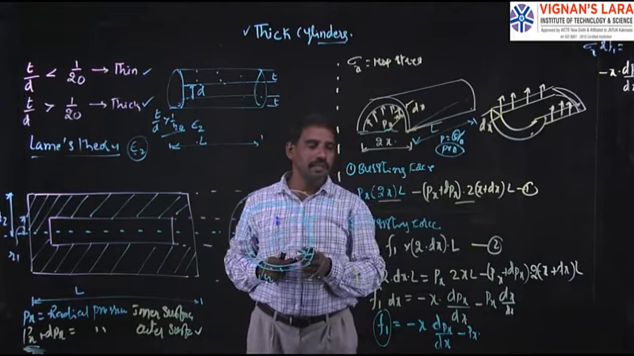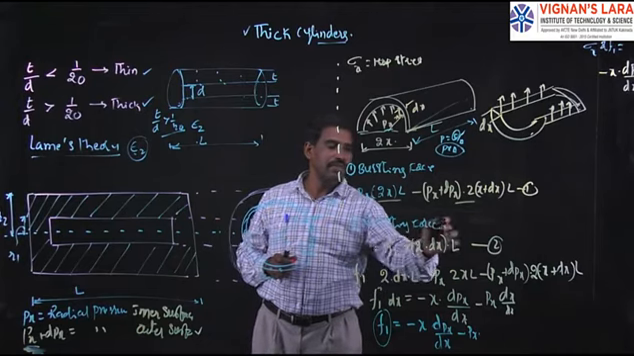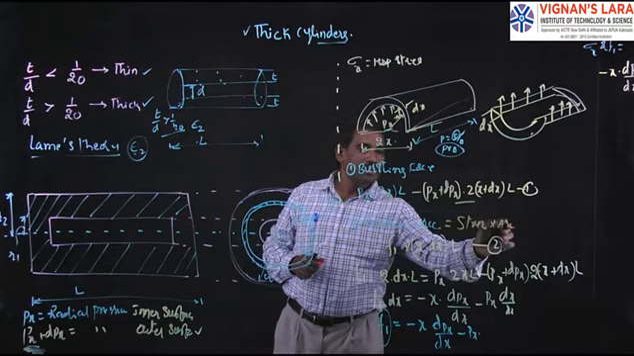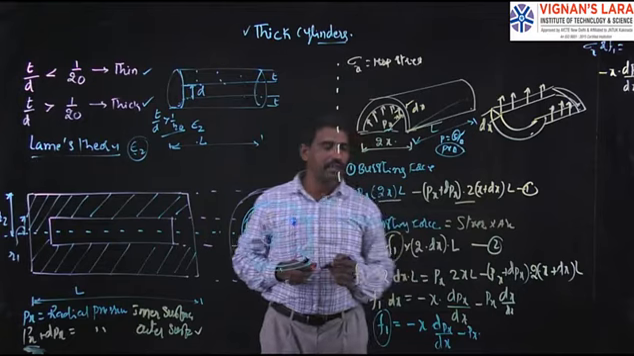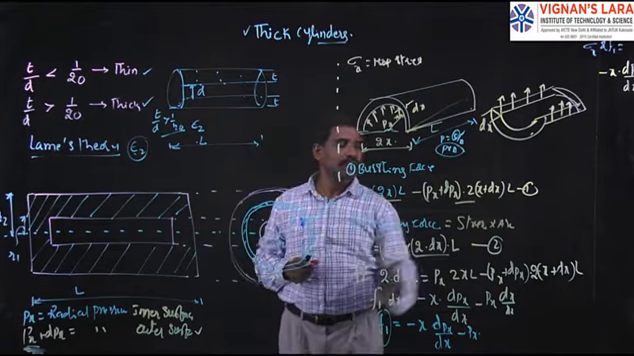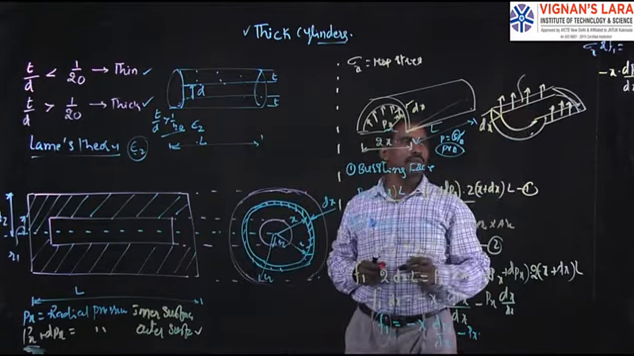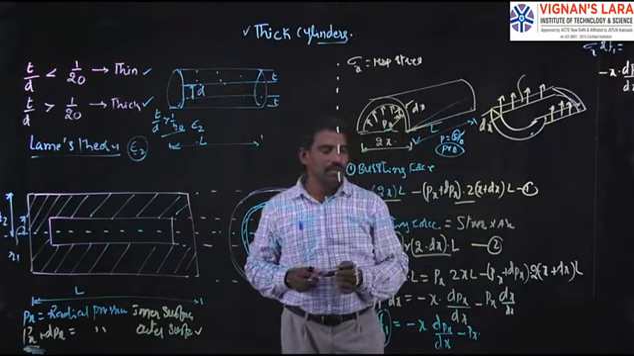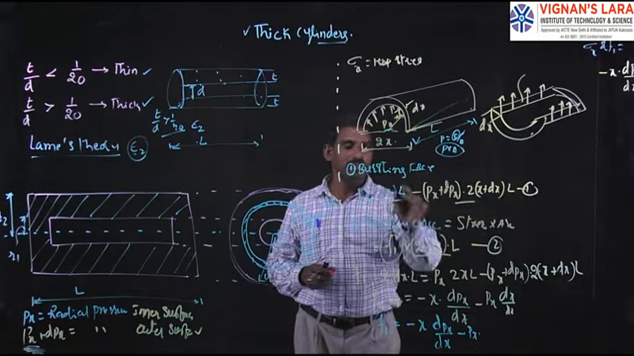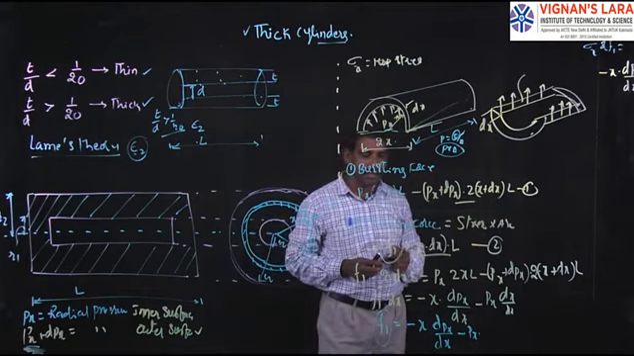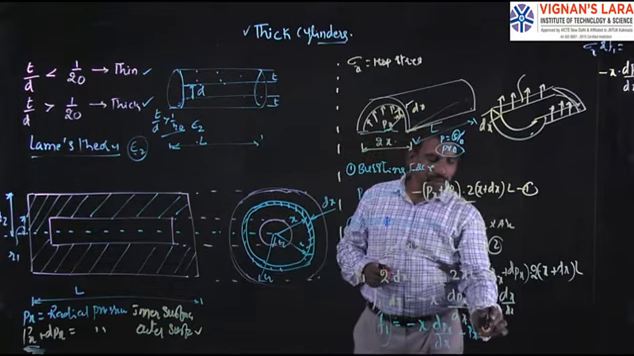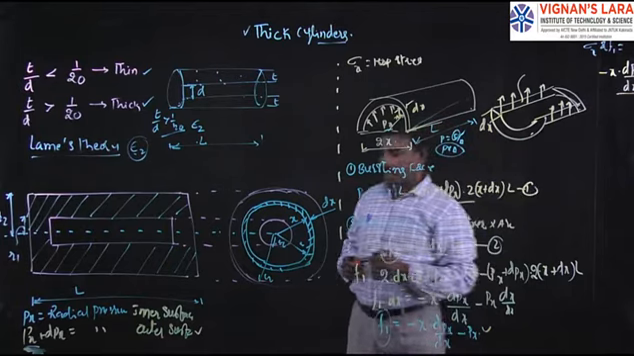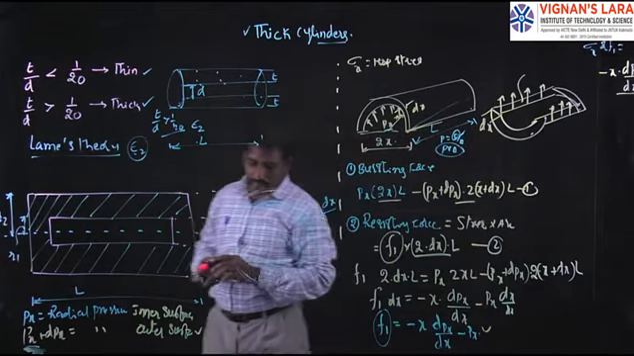This is the net bursting force. Then calculate the resisting force, which is equal to stress into area. Here the stress is taken as F1. On which area is it acting? It is acting on this area, that is 2 into dx into L. So we equate the two: the bursting force must be equal to the resisting force. Finally we obtain one equation in terms of the stress.